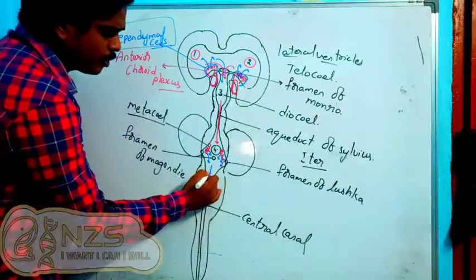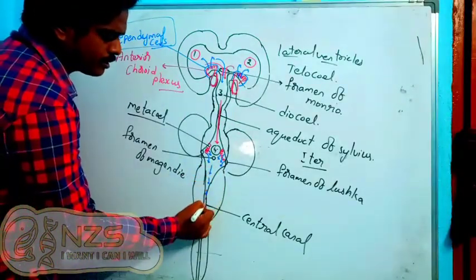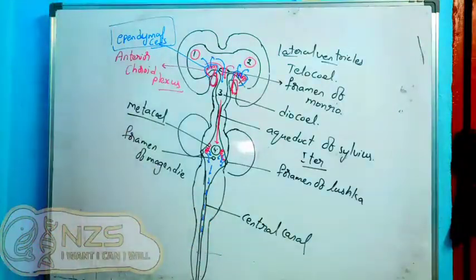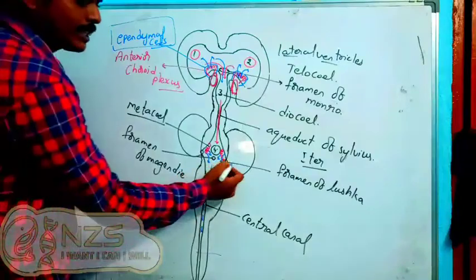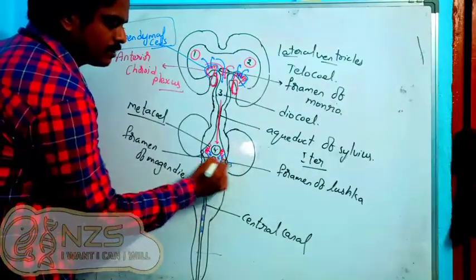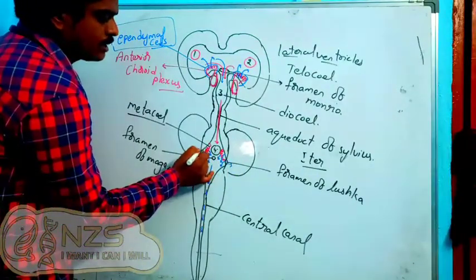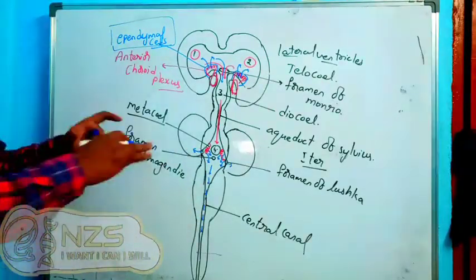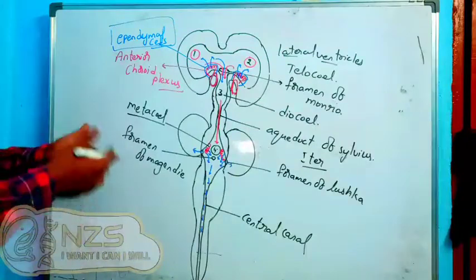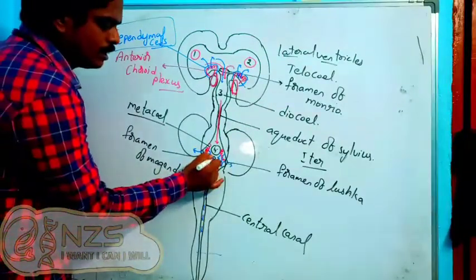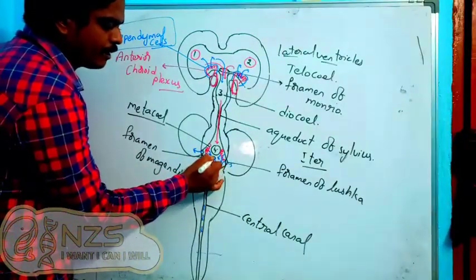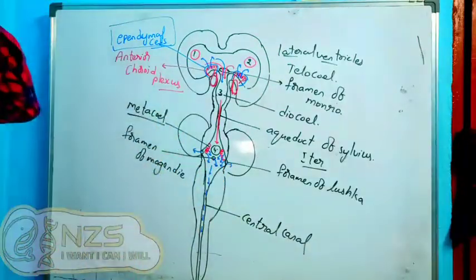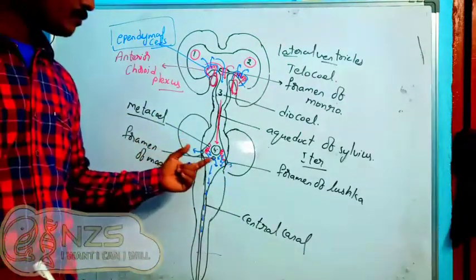So the CSF can go down into the central canal of the spinal cord. Then they can also escape through this foramen of Luschka into the subarachnoid space. Around the pia mater we have the subarachnoid space; I will draw that also. And through this foramen of Magendie also they can come out. So why are there these three ways? Just think of it.